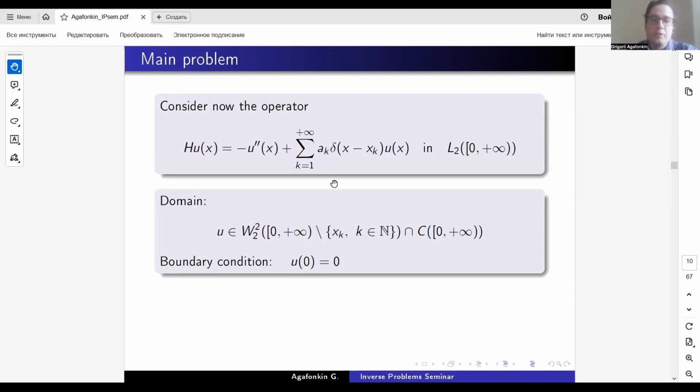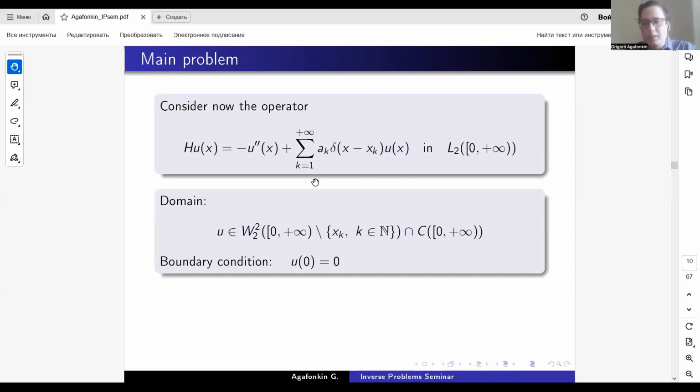I remember four different ways of defining such operators, from quadratic forms to some regularizations of the potential. In my work, I don't pay so much attention to the correctness of the definition because, under some conditions I will show later, this operator is well defined.